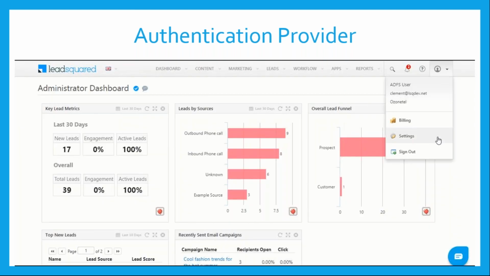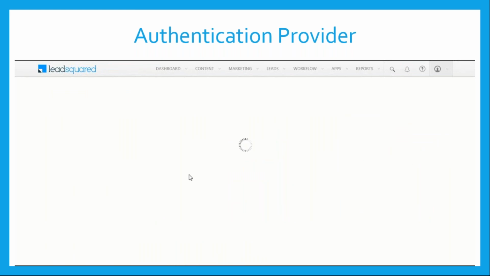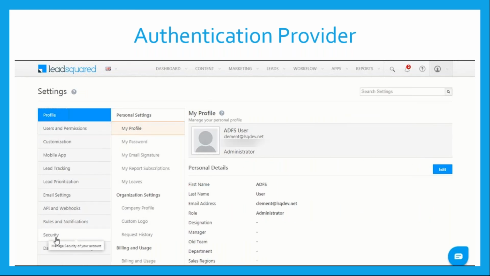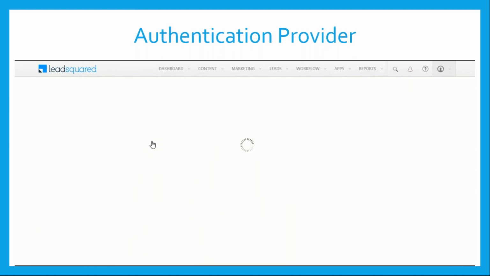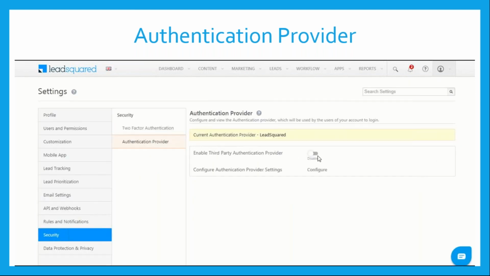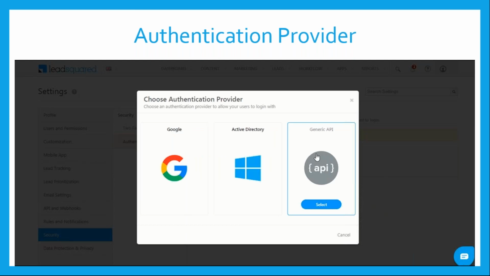So if you look at how we can do this, you can again go to settings, click on security, go to authentication provider, and this is where you'll have the option to select and have these settings.